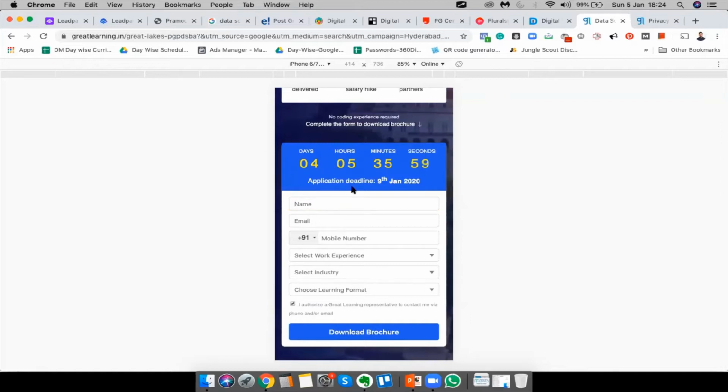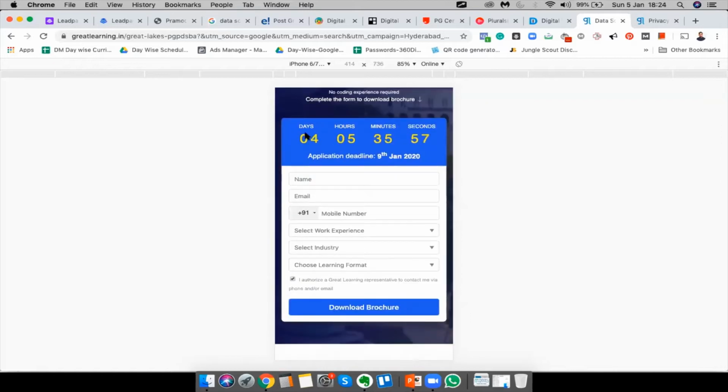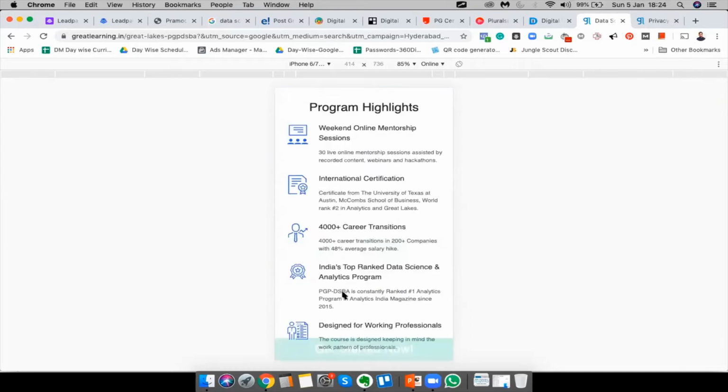Again, there are no distractions here. The only thing is they have a scarcity timer, which creates a scarcity in the mind of the person. So again, it's a mind game. If you think that something is going out of stock, you just want it right then and there. So it's the same concept here. So they need to fill this in.